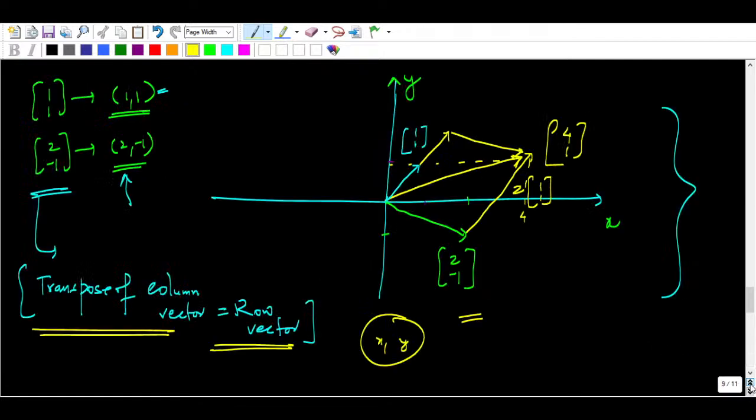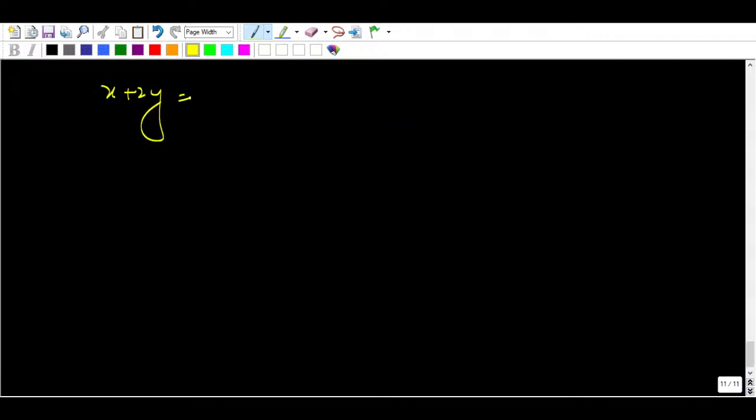Good. So we have two equations and two unknowns, and we found the solution with the help of the elimination method. But suppose there are m equations and n unknowns, then what will you do? You have to understand this. If I take two equations, we have considered x plus 2y equal to 4, and x minus y equal to 1.